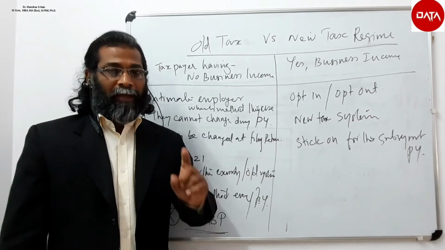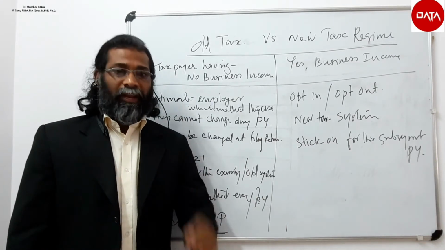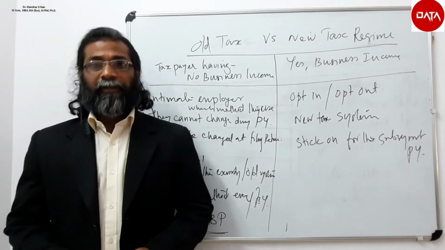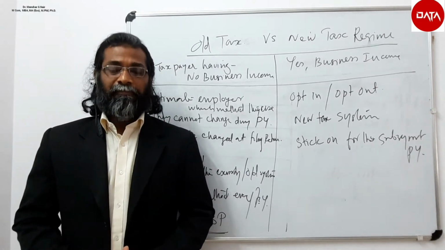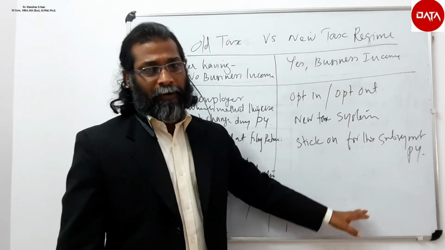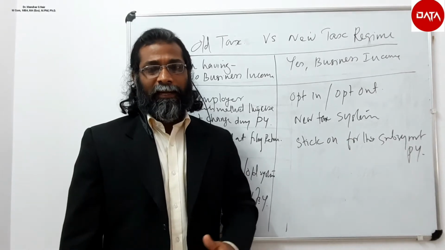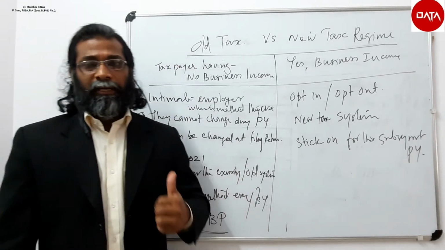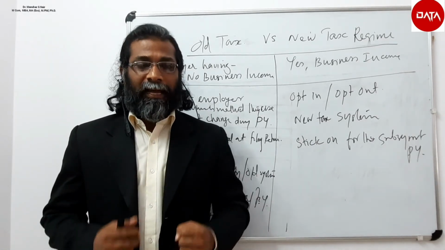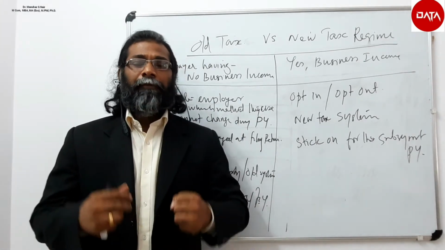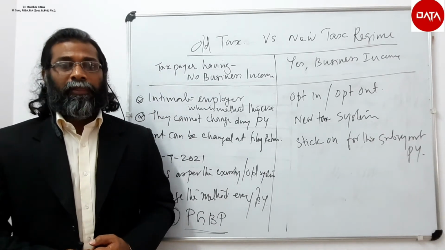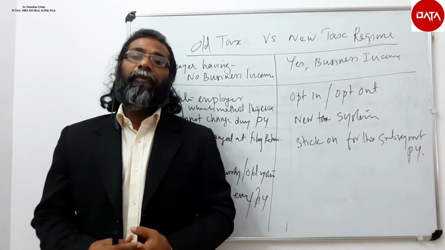This is the prime condition. And very importantly, once we adopt the new tax regime, that is the tax rates of 5, 10, 15, 20, 25 and 30%, we will be sacrificing, we will be foregoing certain exemptions or certain deductions.